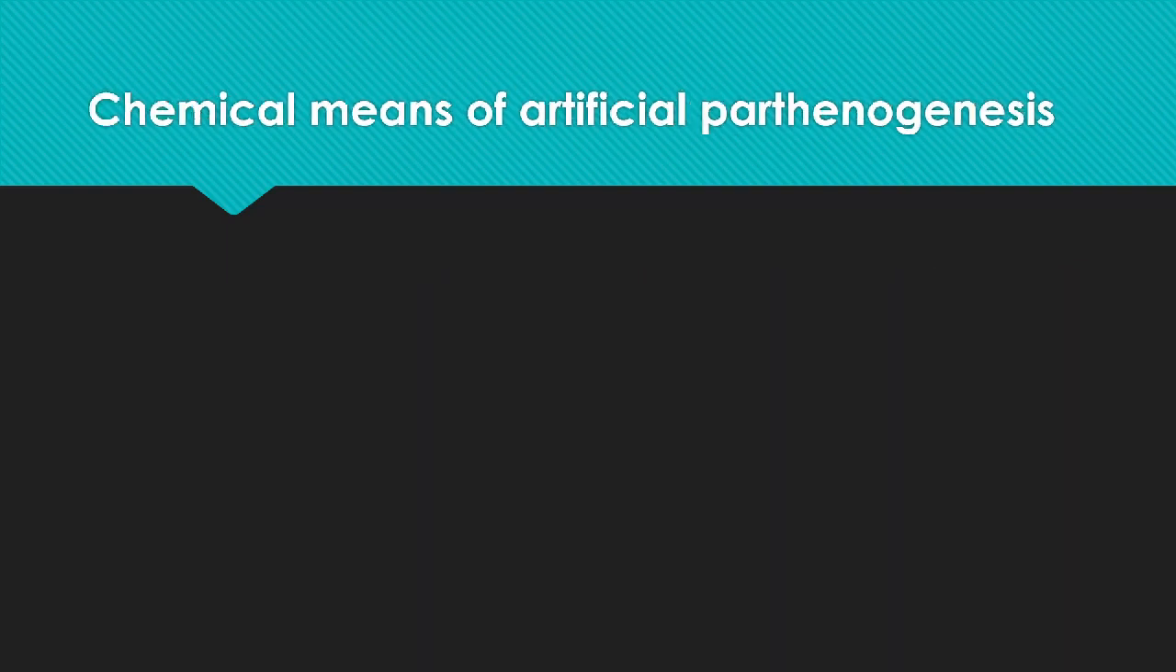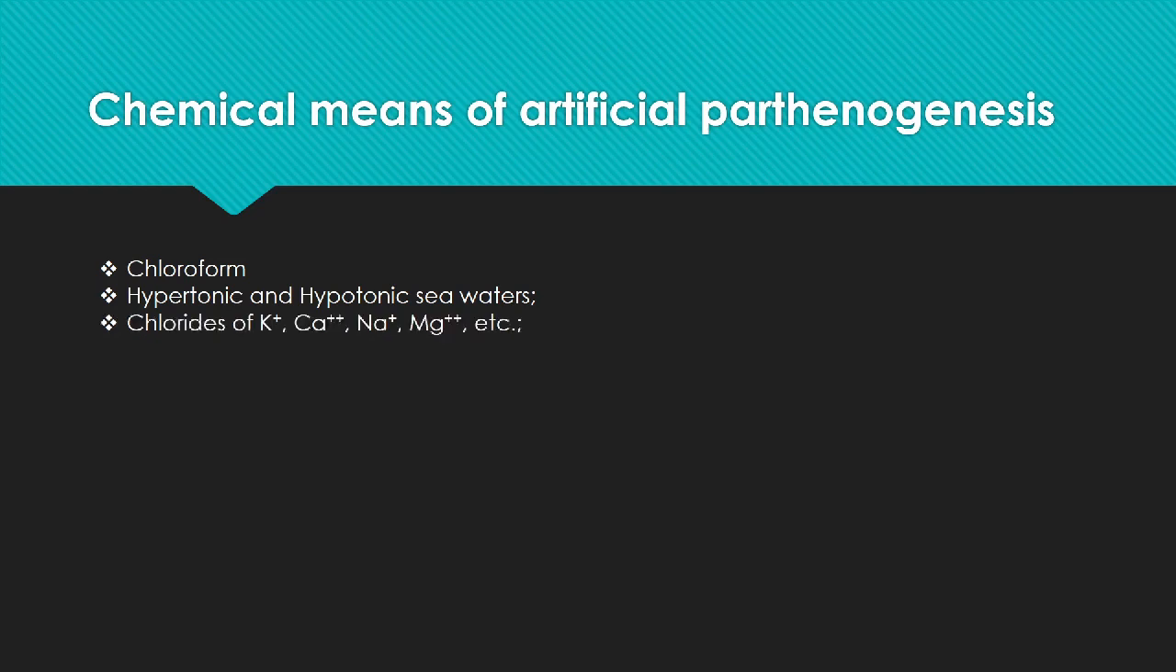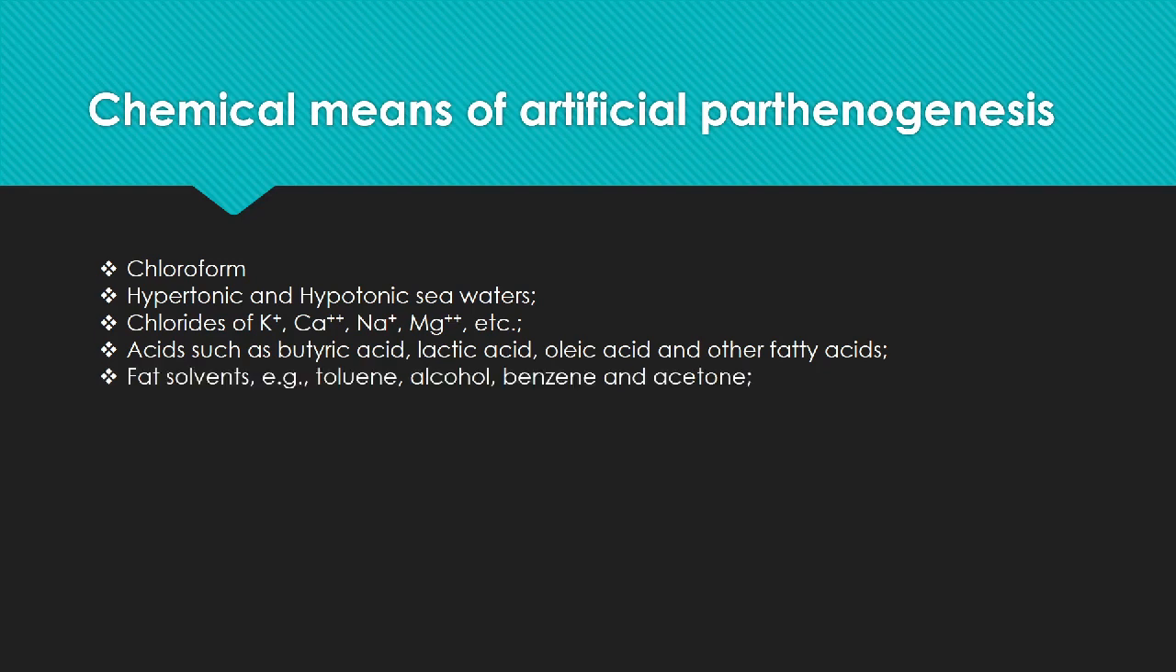Among chemical means, there are certain chemicals which are observed to be the stimulus for parthenogenesis, like chloroform, hypertonic seawater, chlorides, potassium ion, calcium ion, sodium, magnesium, etc. Acids such as butyric acid, lactic acid, oleic fatty acids, fat solvents like toluene, alcohol, benzene, urea, and sucrose are also observed to be inducers of parthenogenesis.